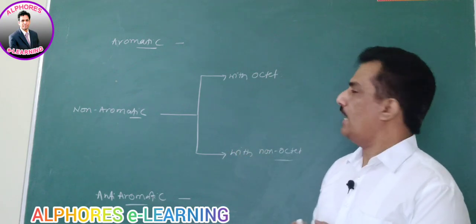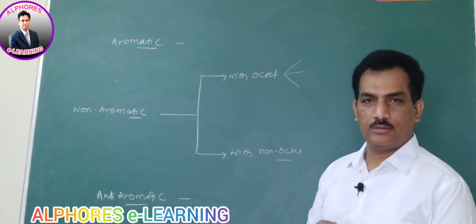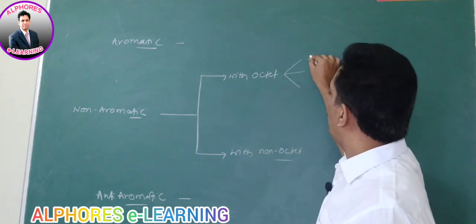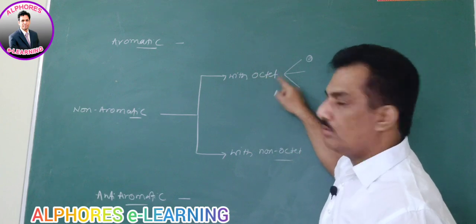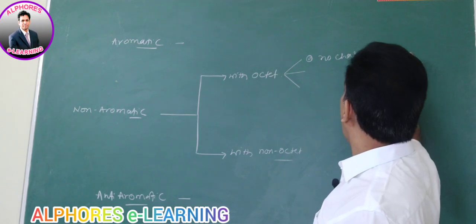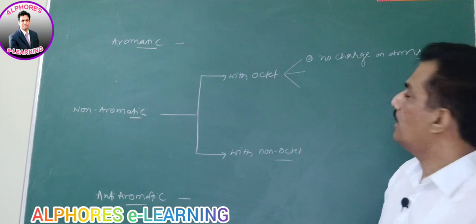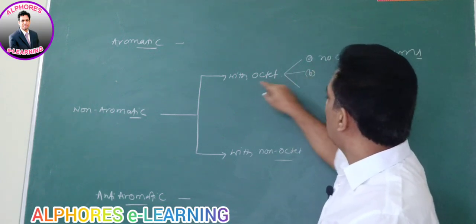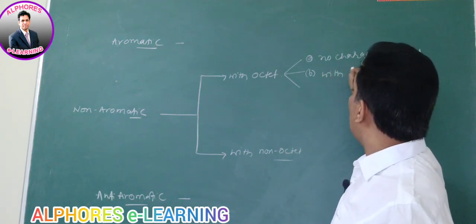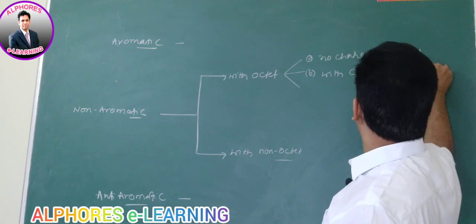And now in this octet we can find 3 types of species. Just follow. A, it is nothing but with octet and no charge on atoms. This is the first condition in non-aromatic. And then it is with octet on all atoms but with conventional charge. Charge is there, but it is conventional charge.